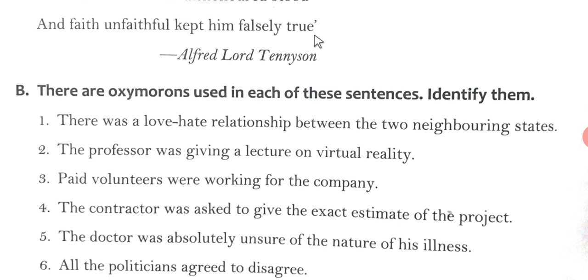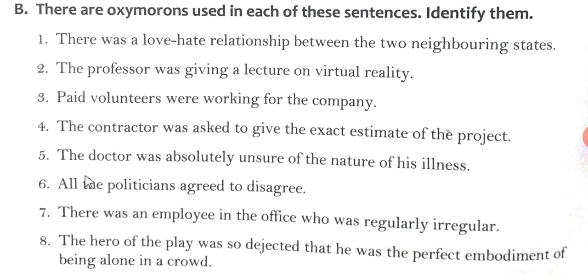So this is exercise B that has been given to you, and you can read here there are oxymorons used in each of these sentences. Identify them. So read the sentence carefully and you will be able to identify the oxymorons very easily, children. There was a love hate relationship between the two neighboring states. So love hate relationship is the oxymoron.